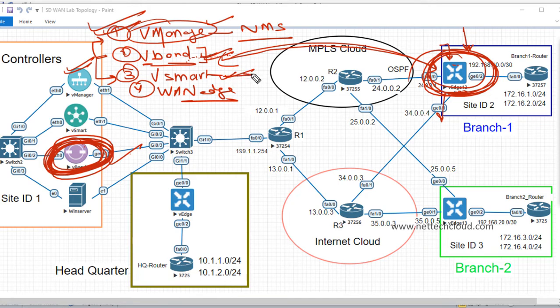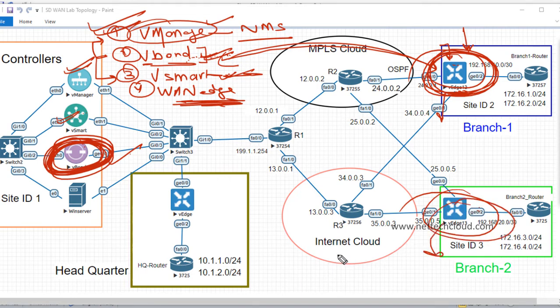The third one is vSmart, the centralized control plane. It establishes peering with all WAN edge devices, and advertises routes, data plane, policies, security, everything. So vSmart is what? Control plane, brain, centralized control plane, right? And of course, if we are concerned with redundancy, there should be more than one vSmart controller, right? And the fourth component is WAN edge devices, branch office routers.